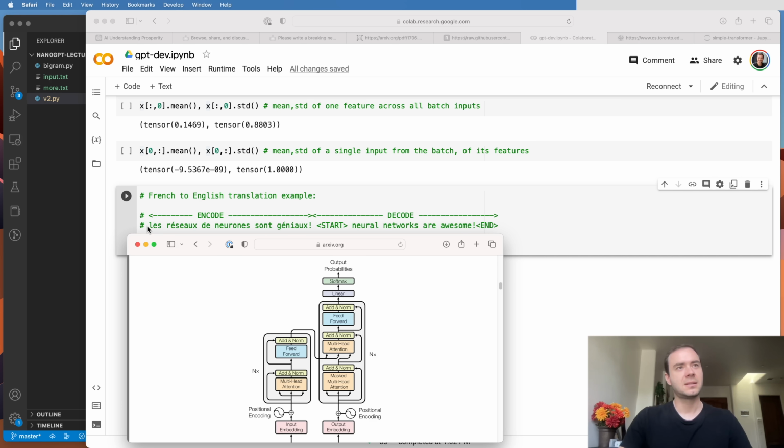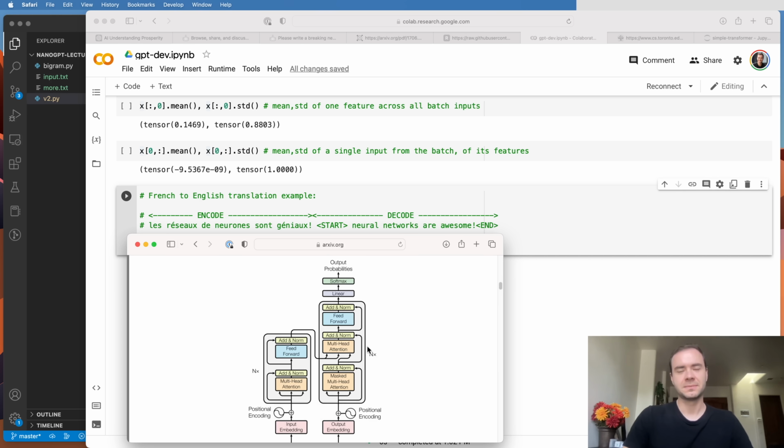In particular, it expects some tokens that encode, say, for example, French, and then it is expected to decode the translation in English. These here are special tokens. So you are expected to read in this and condition on it. And then you start off the generation with a special token called start. This is a special new token that you introduce and always place in the beginning. And then the network is expected to output "neural networks are awesome," and then a special end token to finish the generation. So this part here will be decoded exactly as we've done it. "Neural networks are awesome" will be identical to what we did.